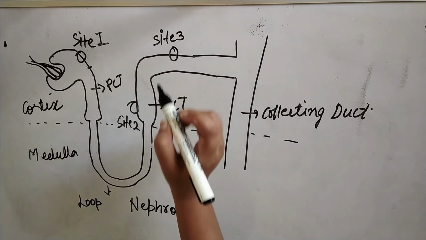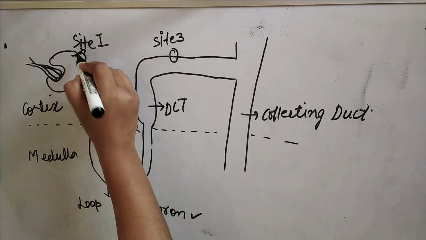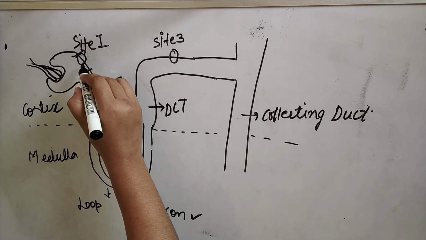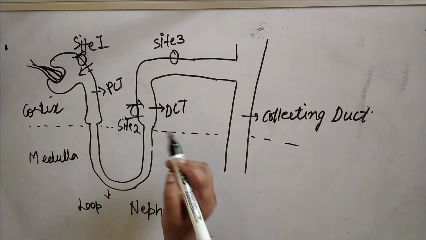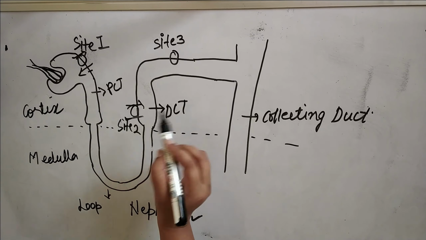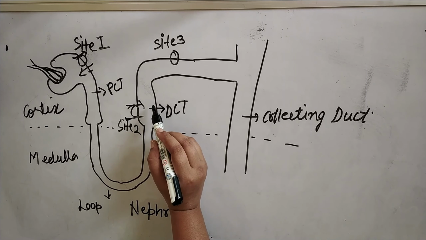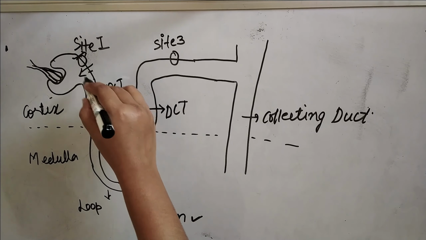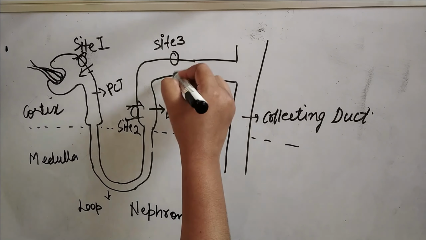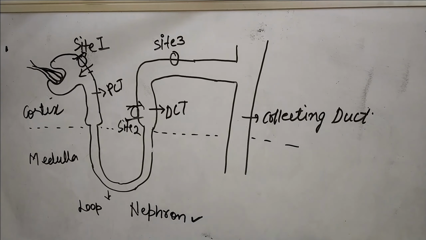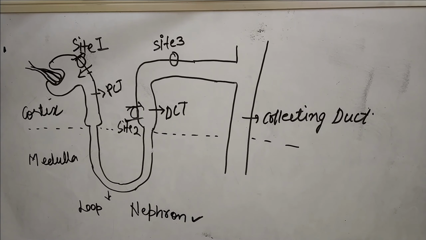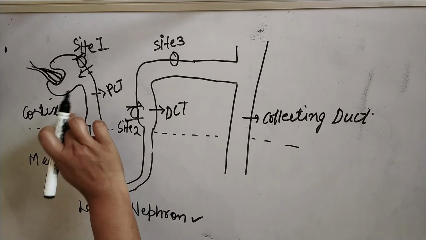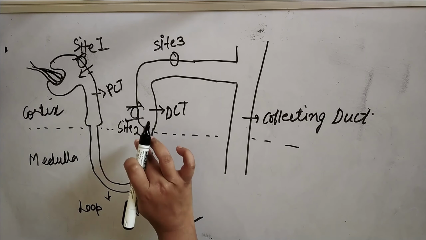Here different channels are there through which ions can either pass or enter inside. So through various channels the ions will either pass inside the nephron or go outside the nephron. At sites 1, 2 and 3 different channels are present. This is the collecting duct. All these sites are where these diuretic drugs work. See here the cortex and medulla. Some part is inside the medulla and some part is in the cortex.